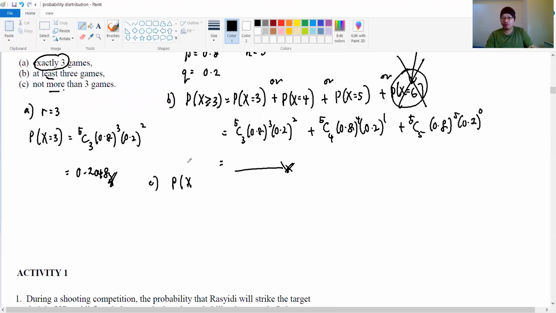That means the maximum number of games that he can win is 3. It can be 3 or less. It can be 3, 2, 1 or nothing. There's no winning at all. So the sign will be less than or equal to 3 here. So for question C, not more than 3 means less than or equal to.